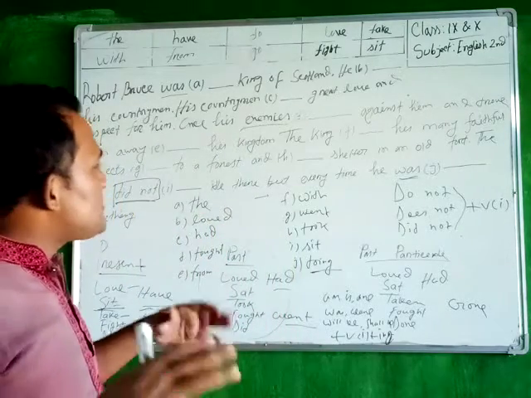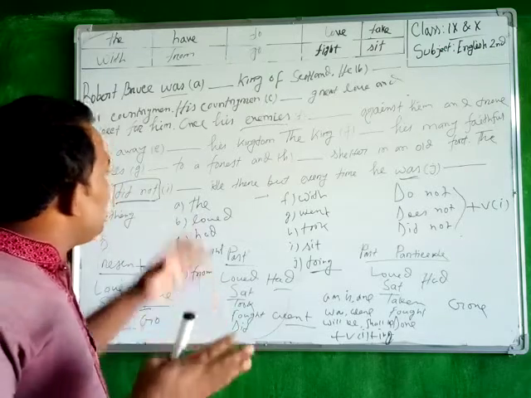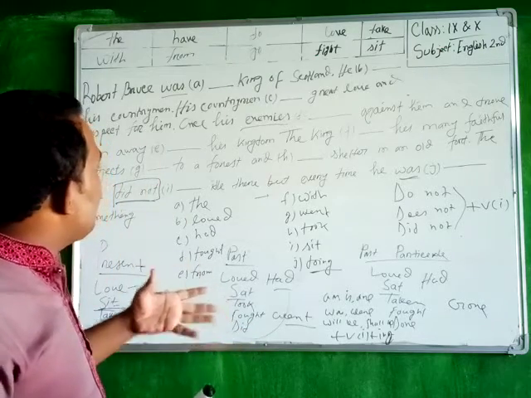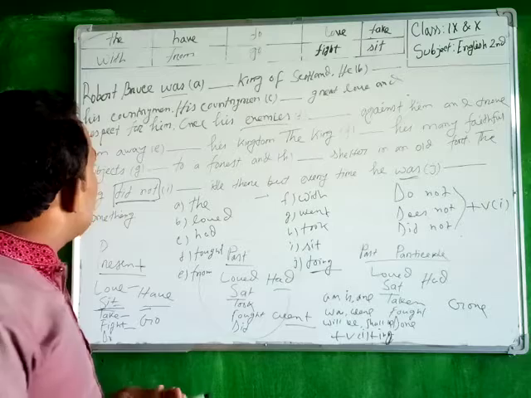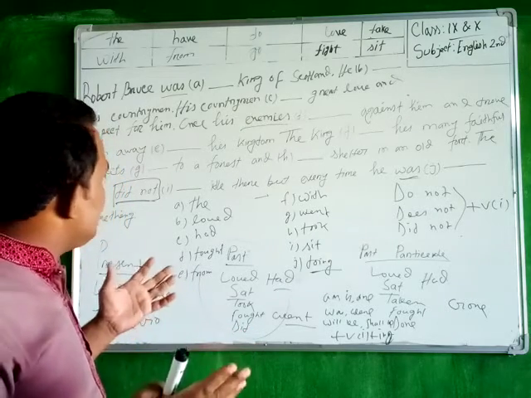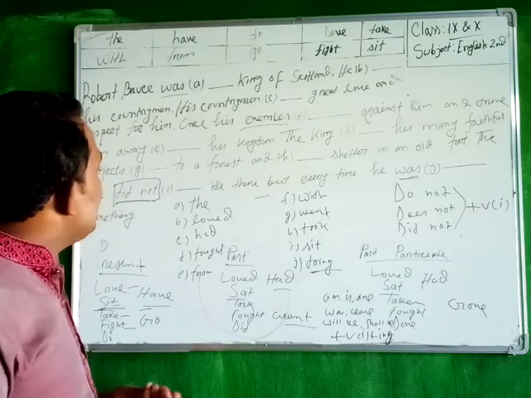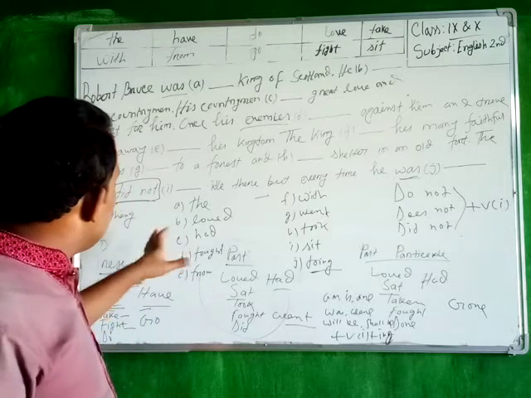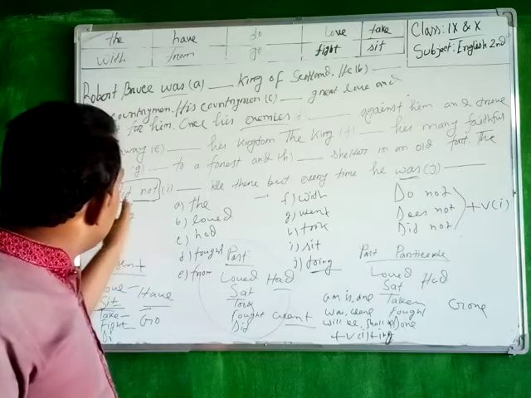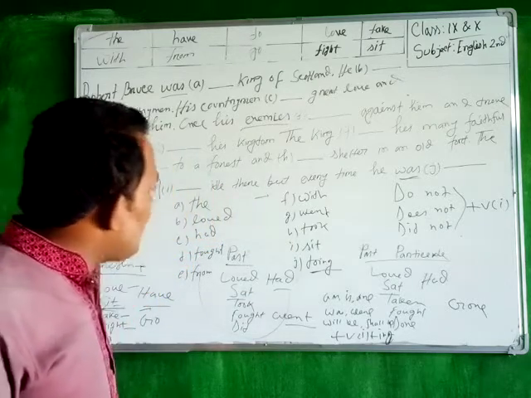So this is the story about Robert Bruce. All of you are familiar with this story. From your secondary level, you just heard it, and all of you know this story. So you can see that there are 10 problems, and I have tried my best to solve all these problems.